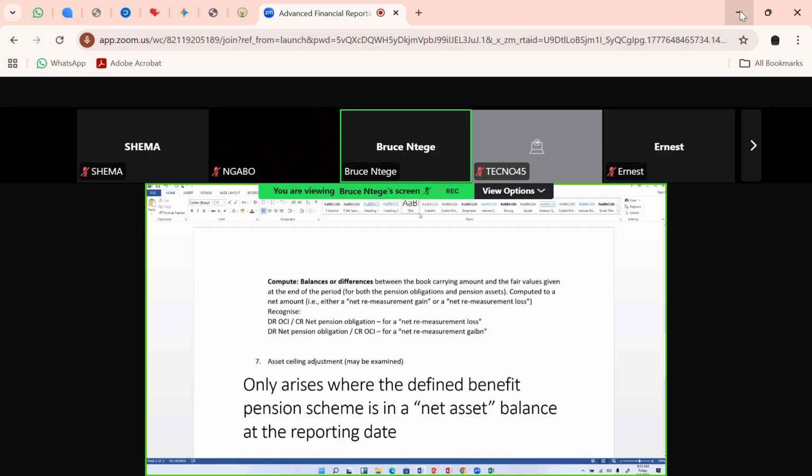In reality, it's not very common that a company maintains pension assets higher in figures than the pension obligation.